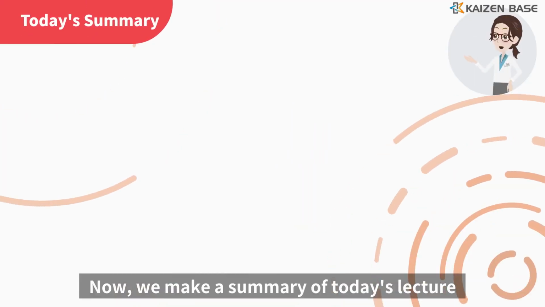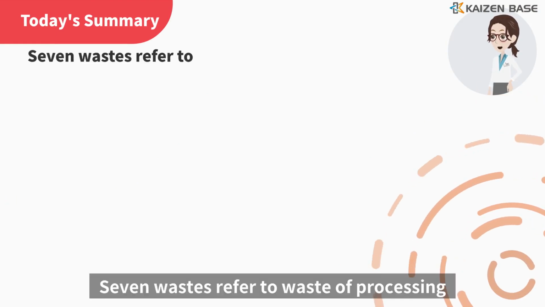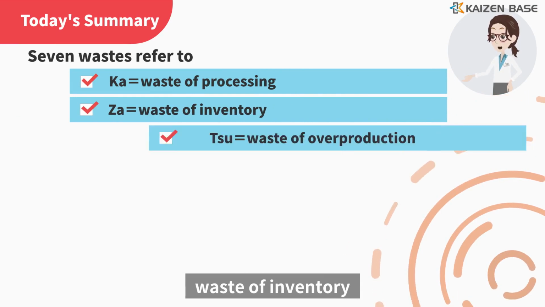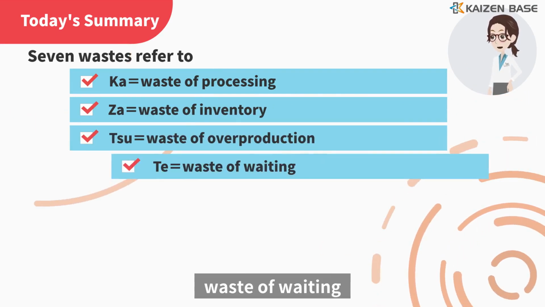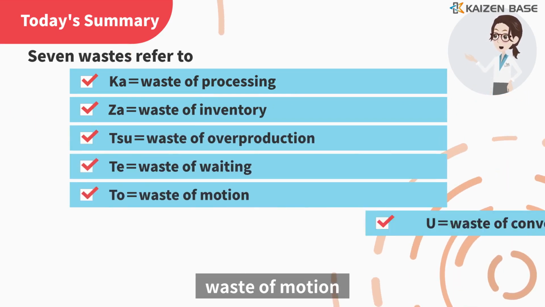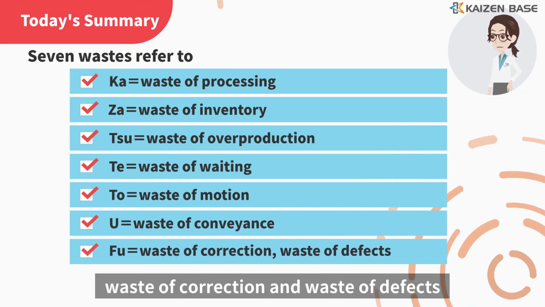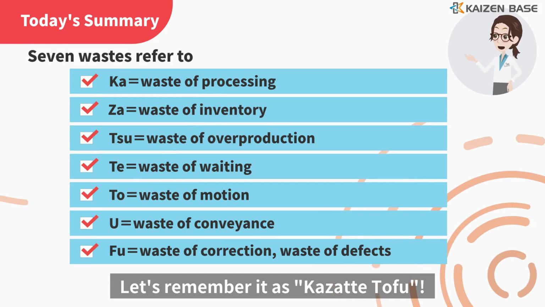Now, we make a summary of today's lecture. 7 wastes refer to waste of processing, waste of inventory, waste of overproduction, waste of waiting, waste of motion, waste of conveyance, waste of correction and waste of defects. Let's remember it is COSIT TOFU.